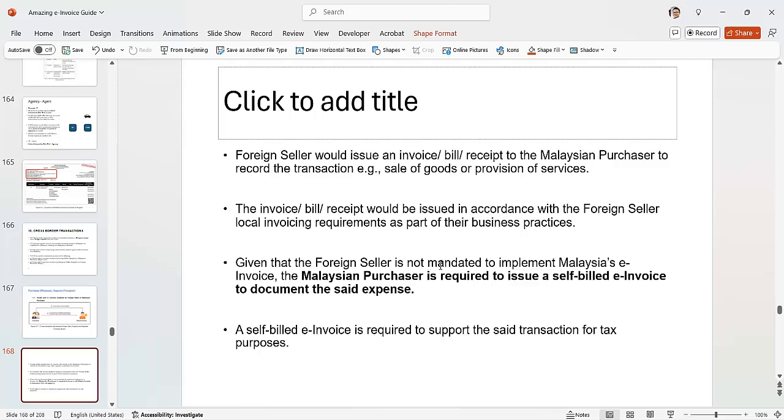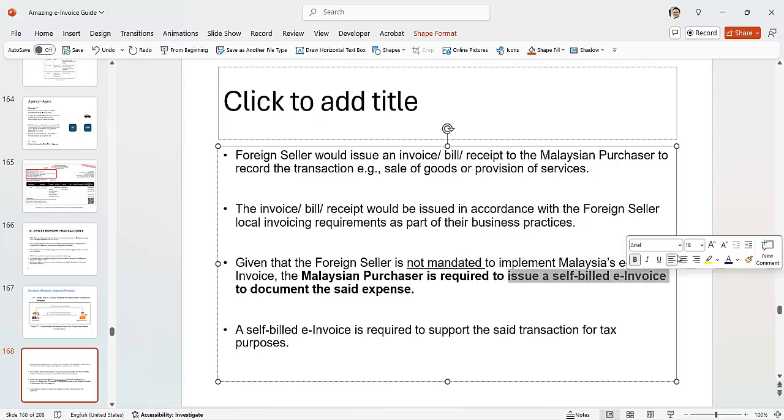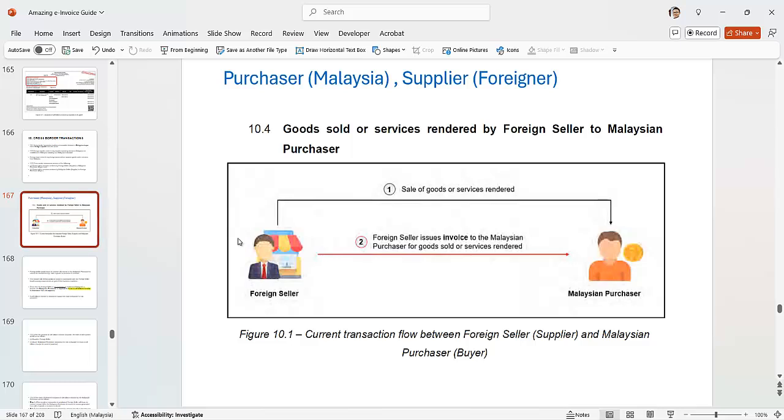So it's not mandatory to implement. The purchaser is required to issue a self-bill e-invoice, right? Yes, exactly. You issue a self-bill e-invoice to recognize that you have purchased something from the German medical equipment company.